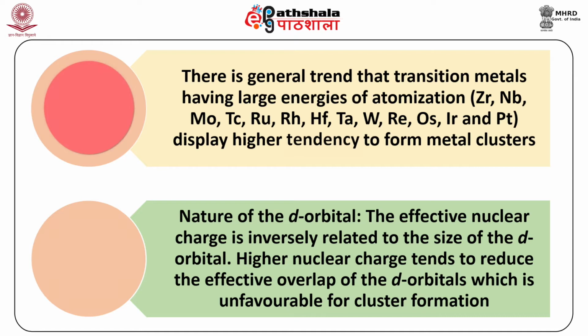There is a general trend that transition metals having large energies of atomization such as zirconium, niobium, molybdenum, technetium, ruthenium, rhodium, hafnium, tantalum, tungsten, rhenium, osmium, iridium, and platinum display higher tendency to form metal clusters.